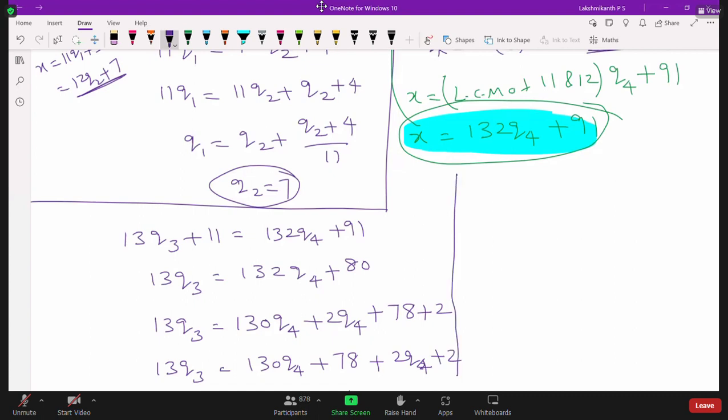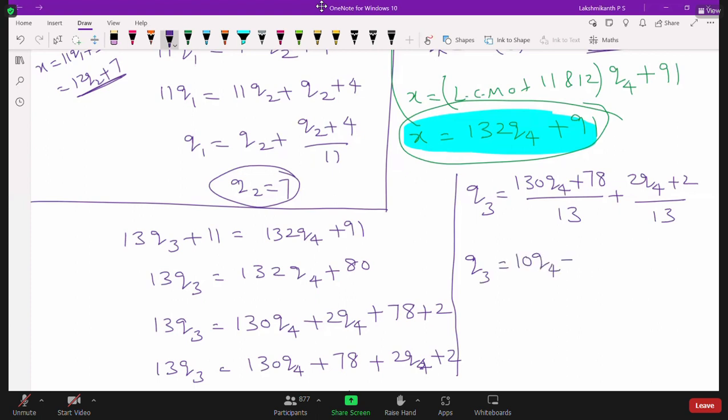So what you will get here? Q3 is equal to 130 Q4 plus 78 by 13 plus 2 Q4 plus 2 by 13. Now when you divide by this, what you will get here? Q3 is equal to 10 into Q4 plus 6 plus 2Q4 plus 2 by 13. Now you have to find Q4 in such a way that 2Q4 plus 2 is a multiple of 13. It should be a natural number.